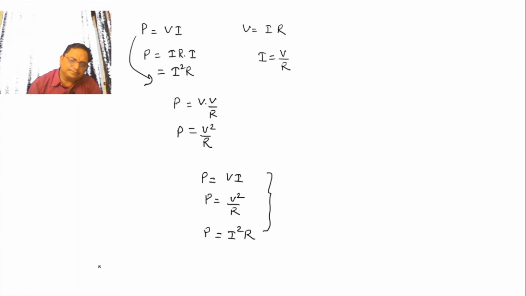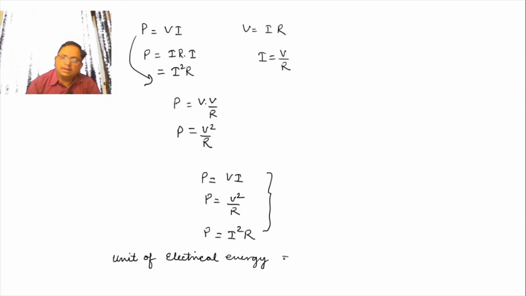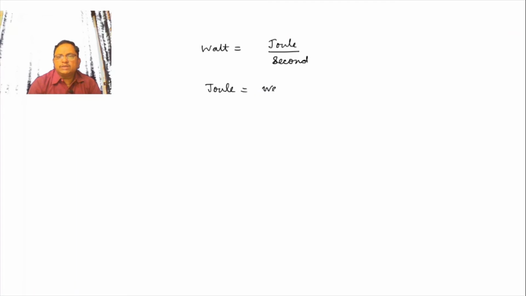Unit of power is what? Now unit of electricity, which means electrical energy. Unit of electrical energy is joule. Another unit we are making: just know that watt is equal to joule per second. So joule is equal to watt into second.